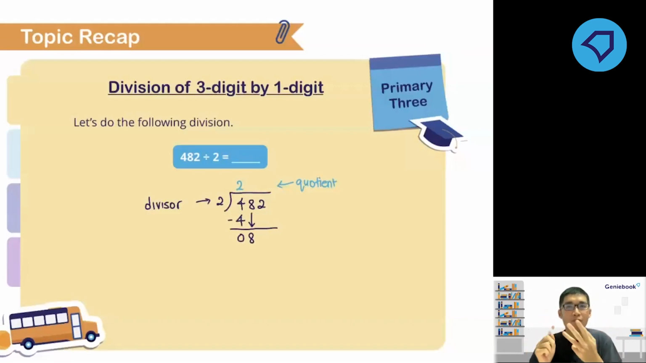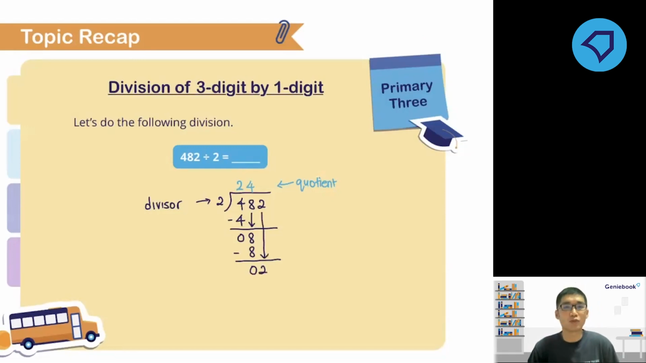Okay, DMSB: daddy, mommy, sister, brother. So D, divide. 4, right? 8 divided by 2 is 4. Then next, multiply. 4 multiplied by 2 gives us 8. Then next, subtract. So 8 minus 8 gives us 0. Next, bring down the next digit again. So your B.